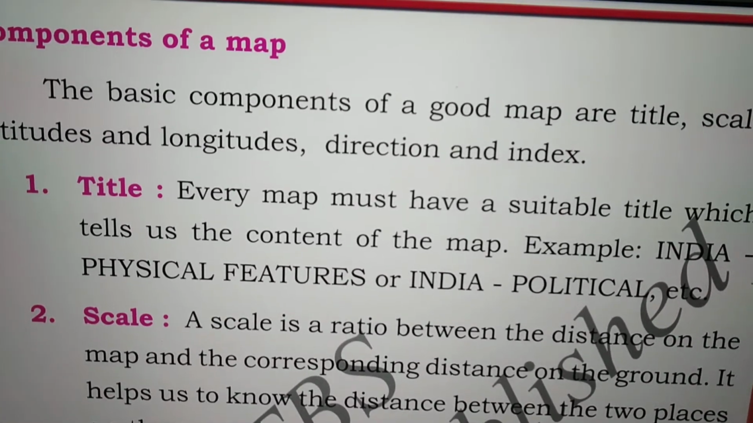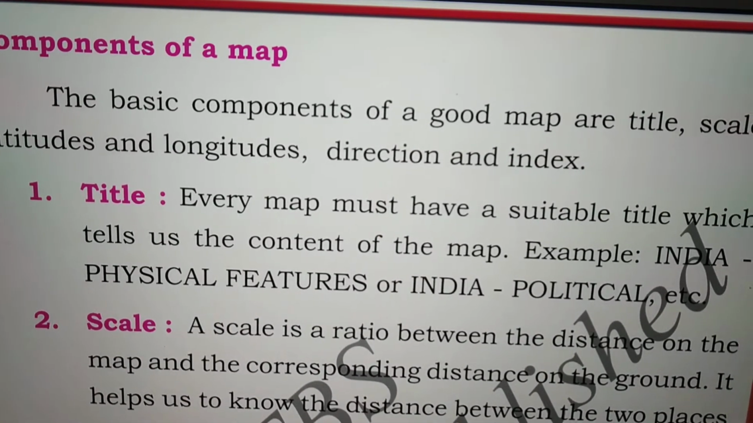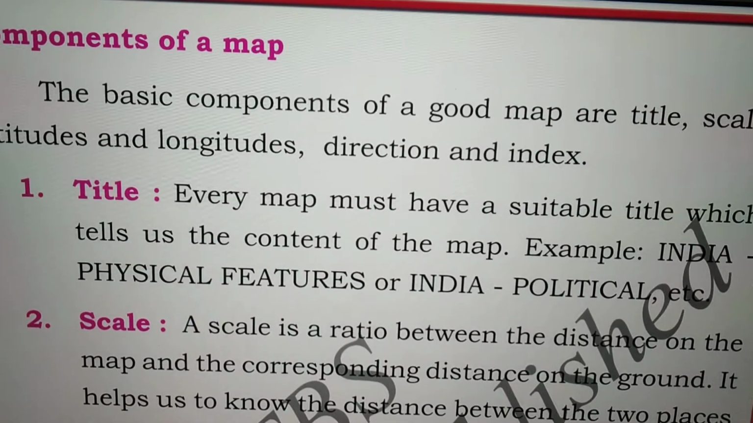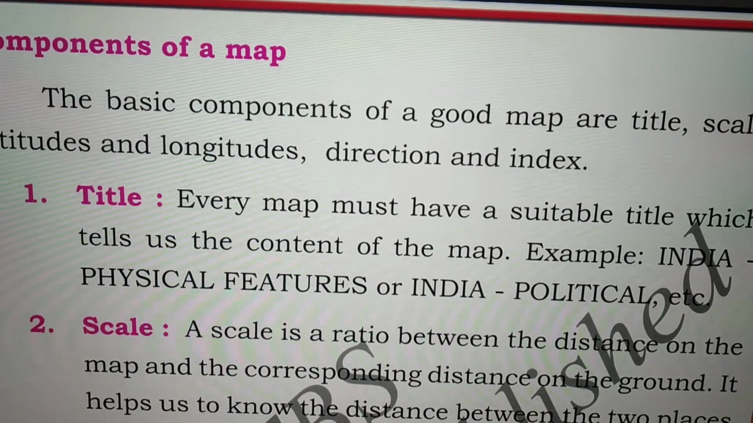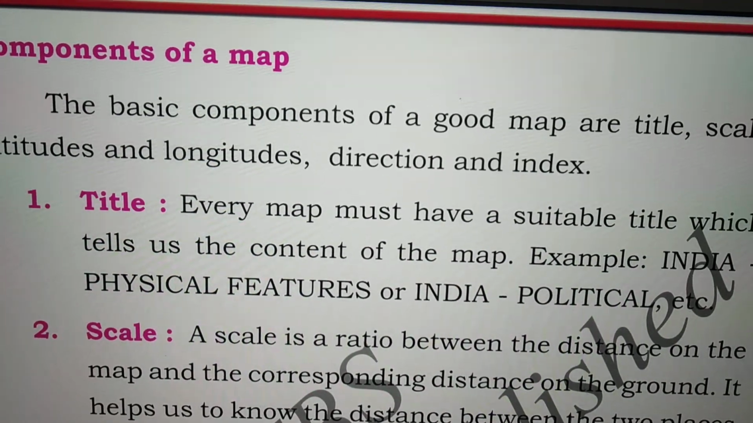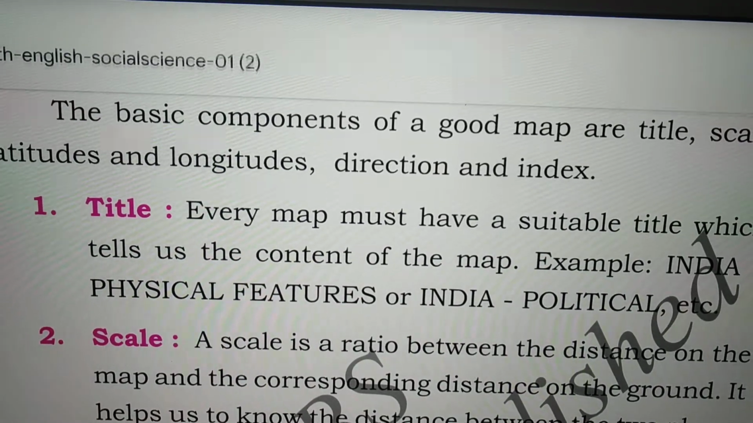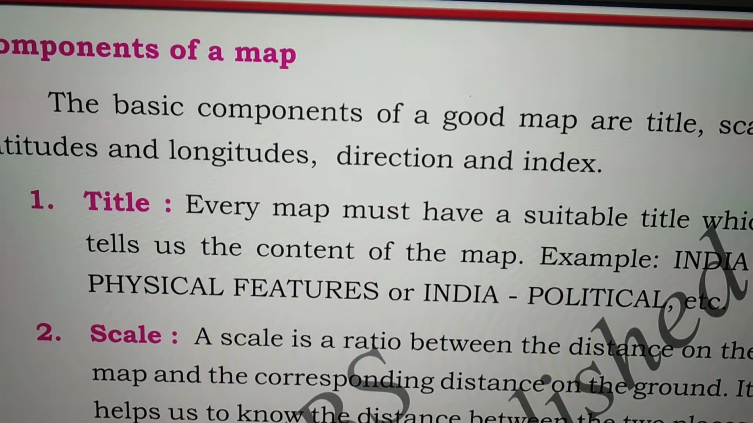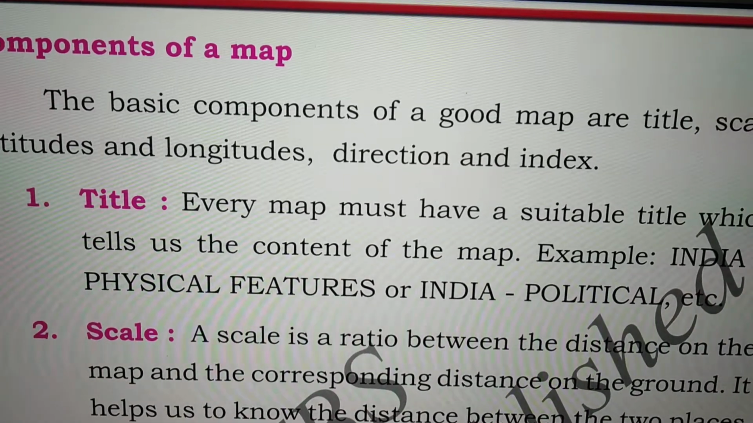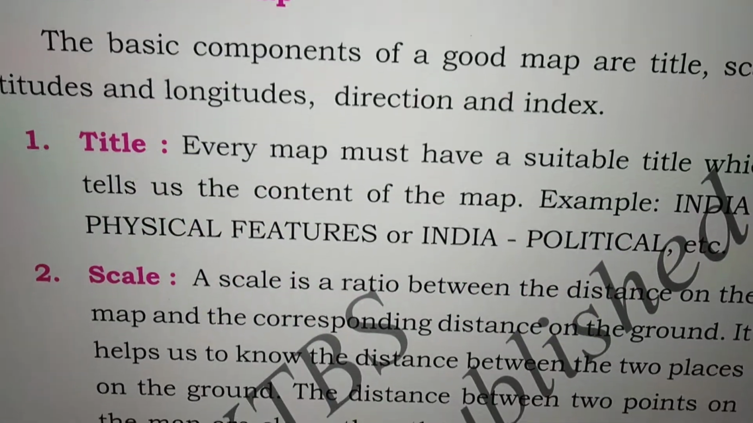What is an example for that? For example, in India, we have different types of maps. If the map title is Physical Features of India, it tells about the physical features of India. If it is Political, that map tells about the political features of India. Understood? That is about the title.